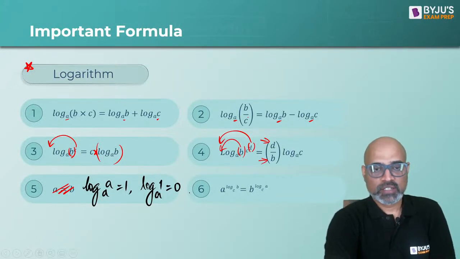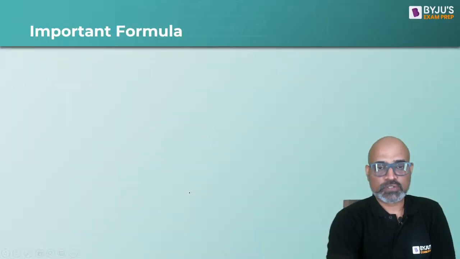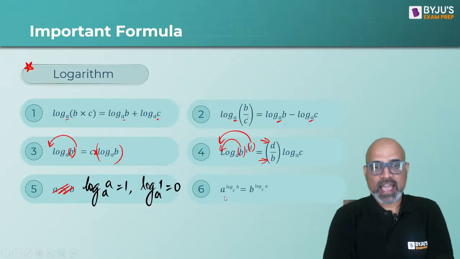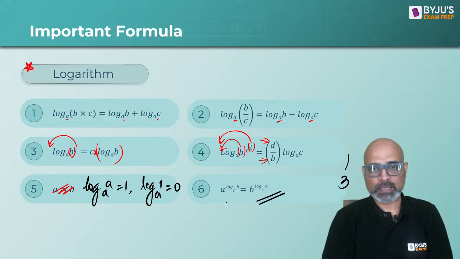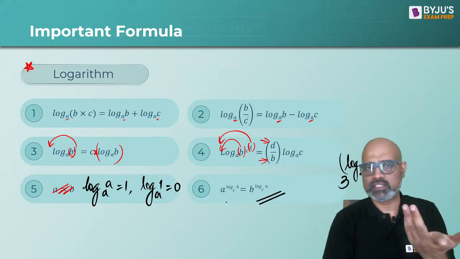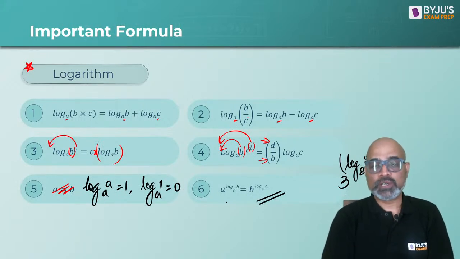Okay. Oh yeah, this one. And the sixth one, this is important. What is this about? If you are given a value, let's say 3, and the power is, let's say, log 7 to the base 8. What you can do is, you can interchange 3 and 7.